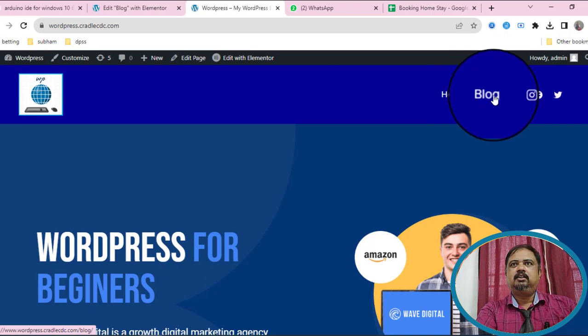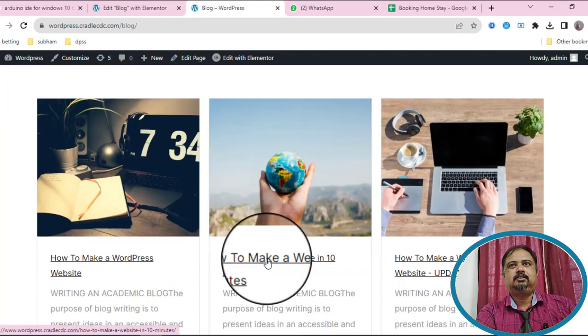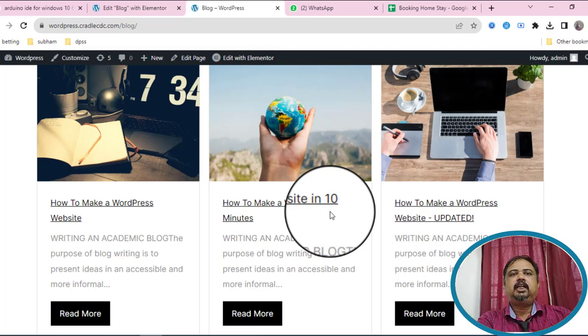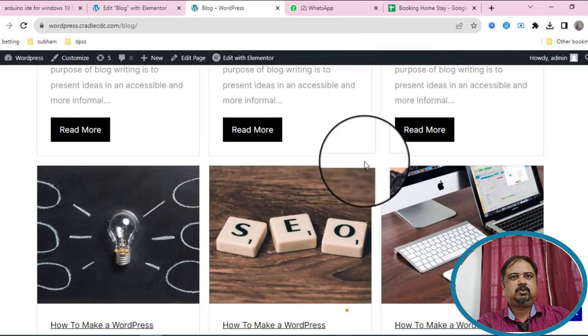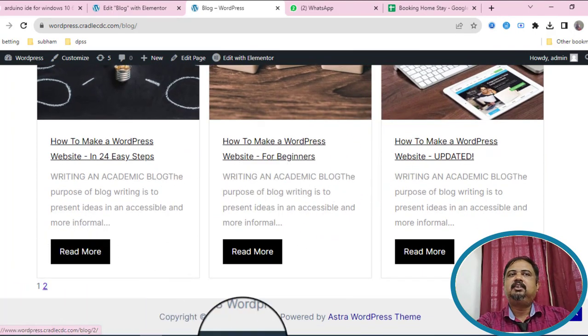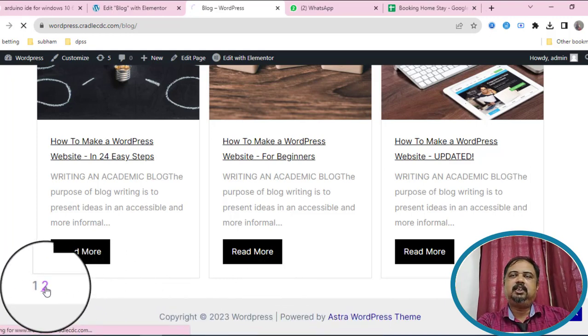See here, a new menu tab will come in, blog. Click on this blog first. So it will show the blogs. Whatever you post, it comes here directly. And at a time, 8 posts are displayed over there. If you have more than 8 posts, don't worry, there is a pagination also. See, click on this 2 and it moves to the next page. So in that way, whatever posts you created will come like that, and it looks very good.